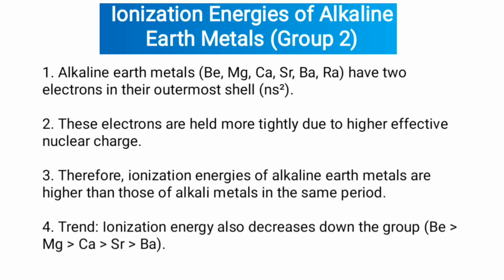Now, ionization energy of alkaline earth metals, meaning group 2. Alkaline earth metals like beryllium, magnesium, calcium, strontium, barium, and radium have 2 electrons in their outermost shell, ns2. These electrons are held more tightly due to higher effective nuclear charge. Therefore, ionization energies of alkaline earth metals are higher than those of alkali metals in the same period. Trend: ionization energy also decreases down the group. Beryllium is greater than magnesium, greater than calcium, greater than strontium, greater than barium.